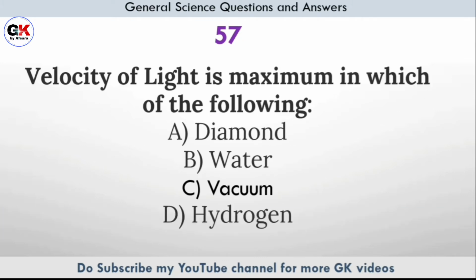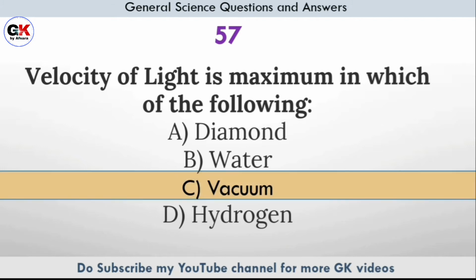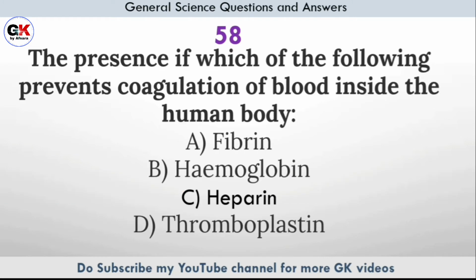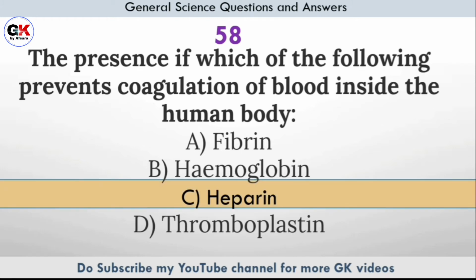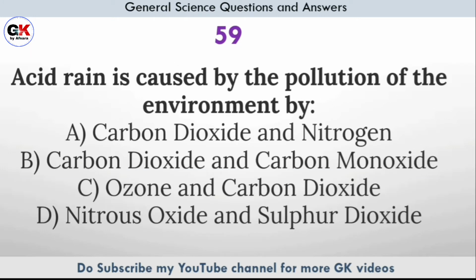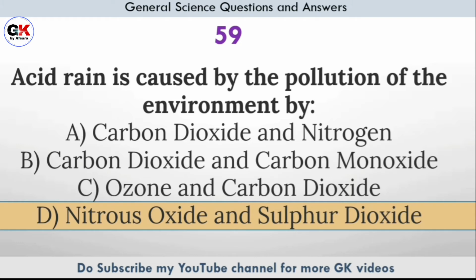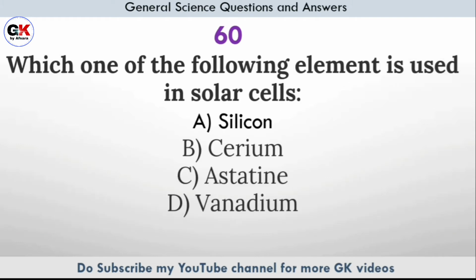Velocity of light is maximum in which of the following? Answer option C, vacuum. The presence of which of the following prevents coagulation of blood inside the human body? Answer option C, heparin. Acid rain is caused by the pollution of the environment by? Answer option D, nitrogen oxide and sulfur dioxide. Which one of the following element is used in solar cells?